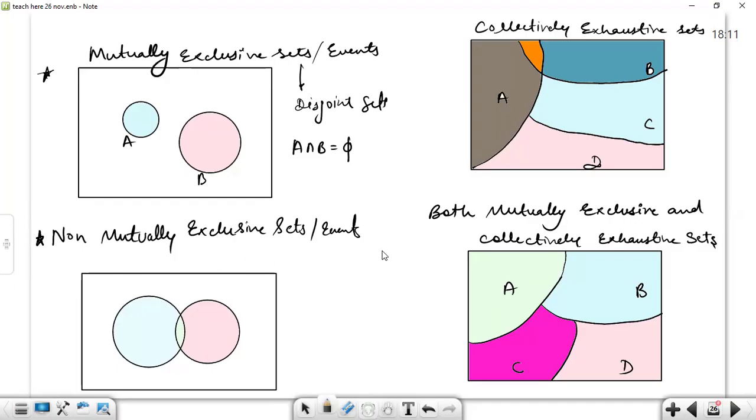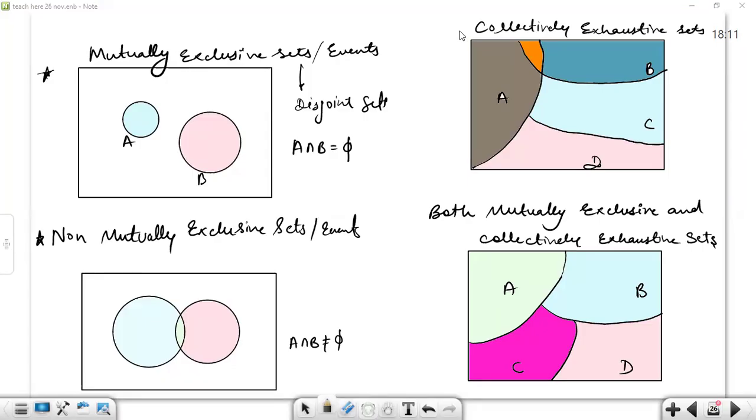Discussing non-mutually exclusive sets: those sets which are intersecting each other, and the intersection of both sets is non-empty. There are certain elements in it. So in this case, we will call these two sets non-mutually exclusive sets. Exclusive means that they are very unique from each other. They don't have anything in common in between. Mutually, we compare them to each other. Any doubt? If any doubt, ask me, I'll repeat. No doubt, sir.